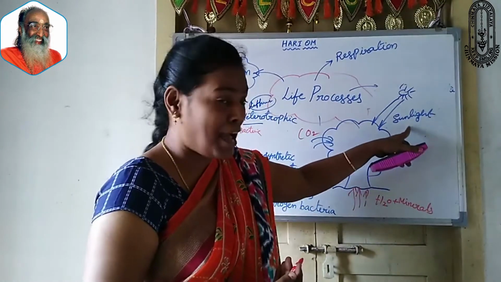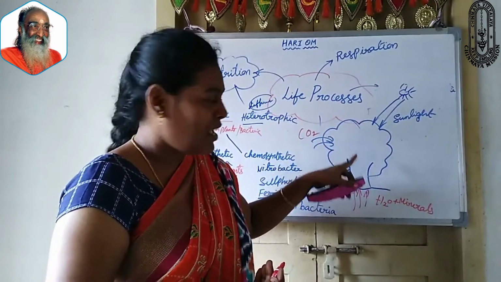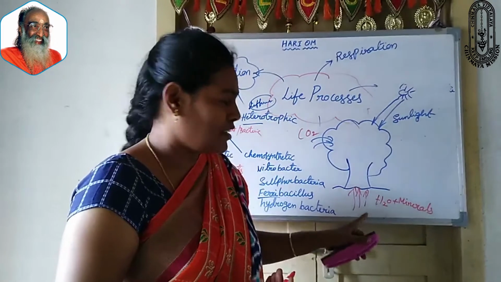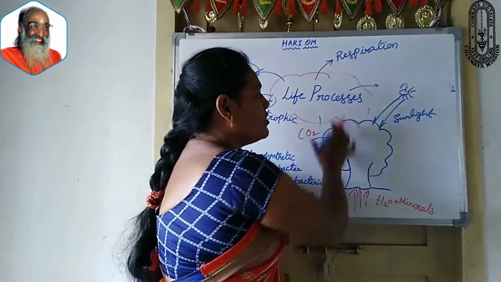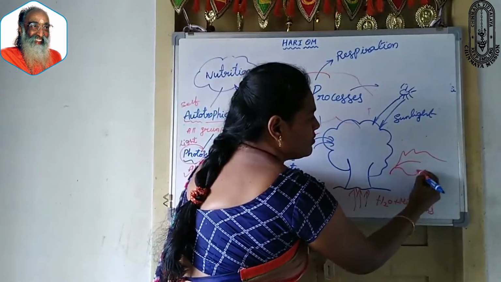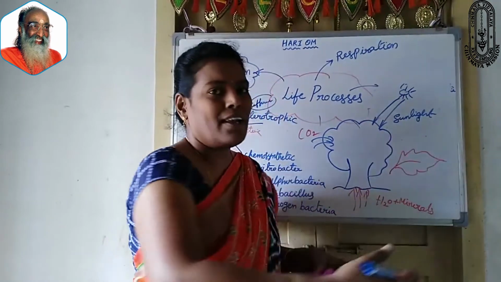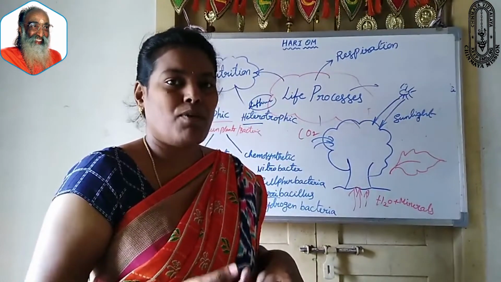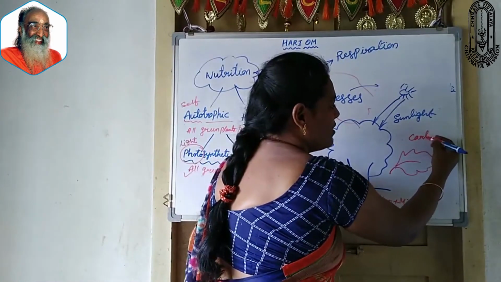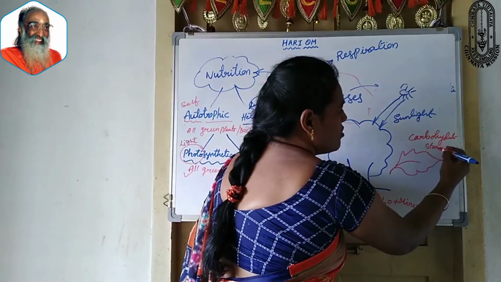During daytime, the plant traps the sunlight, takes carbon dioxide from the atmosphere, and absorbs water and minerals from the soil through the root system. All these ingredients are put together in the leaf, and the plant prepares the food material. What is the food material prepared by the plant? It is nothing but carbohydrate, or it is also called starch.